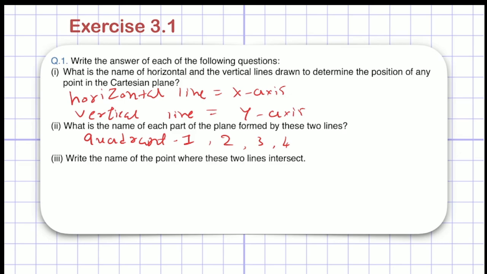Now, the third is: write the name of the point where these two lines intersect. What will be the name of the point where these two lines intersect? I have told you it is the origin, right? We have named it O, and O is the origin. So we have to also remember this.